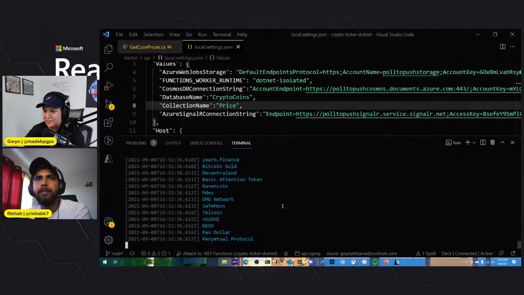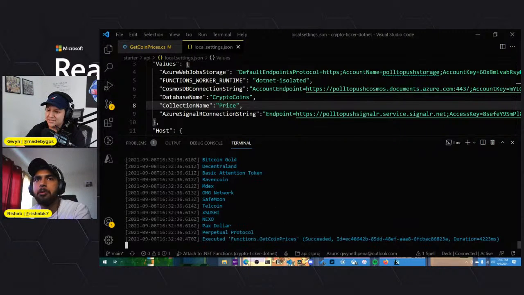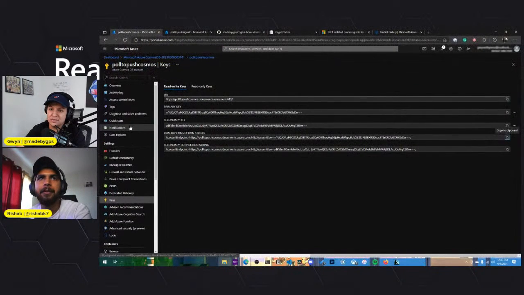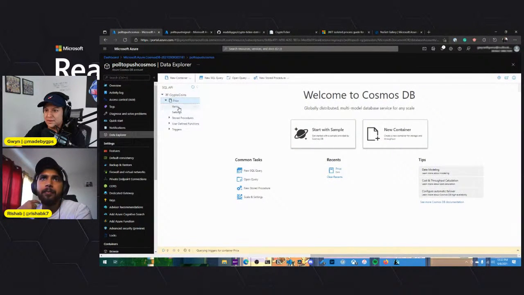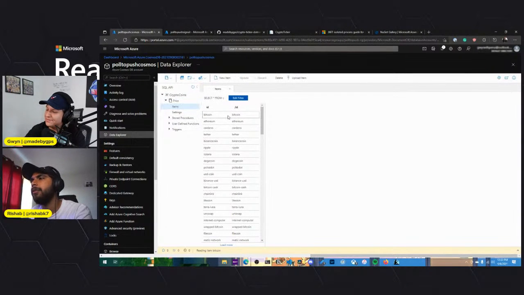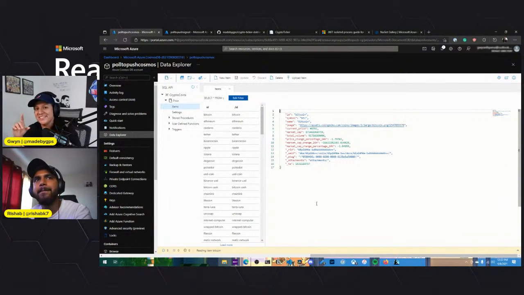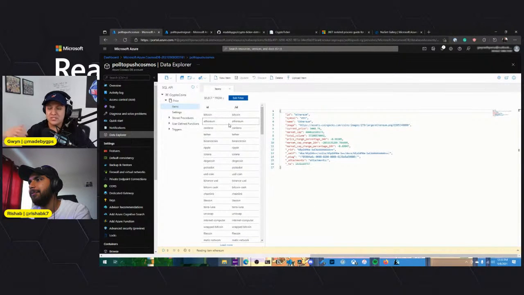Let's see. Any errors? Doesn't look like it. Let's go. Let's go, everybody. All right, now let's open the Data Explorer and let's see if it actually pushed it to our collection. We'll go into price, items, and here we are. Awesome. See, it's these small details like that always get me. But yeah, so now we see that every time we make an API call, it's just going to insert. Because I set the ID to be the symbol, instead of adding new data and keeping a history of prices, it's just going to override it, right?